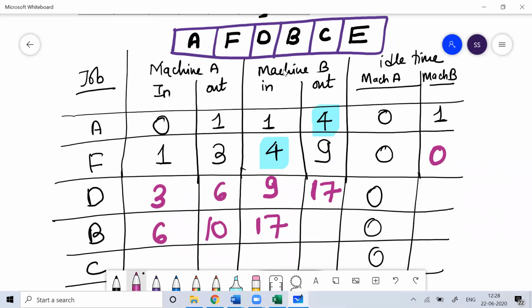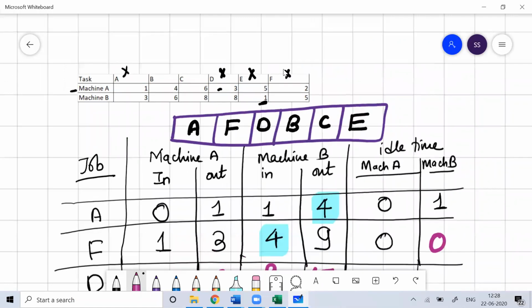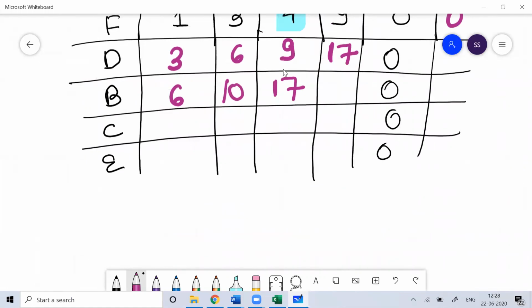Then job B on machine B is going to take 6 hours. So 17 plus 6, 23. Okay, so it will start after 10 hours.